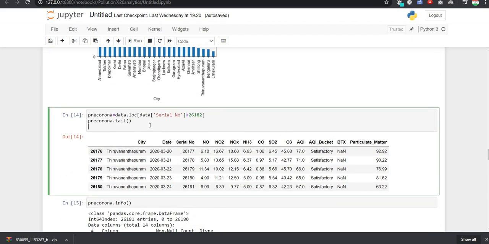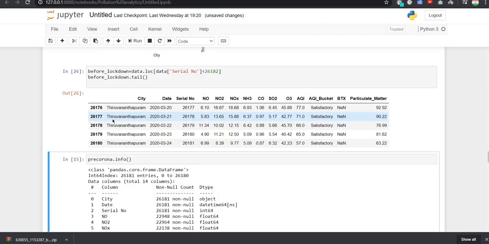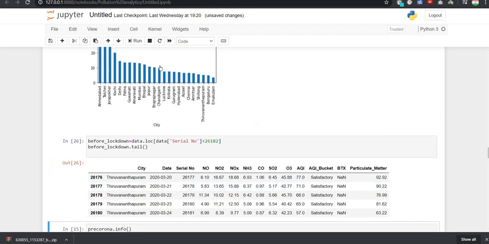After that you can see that we have separated our data set, that is pre-corona and post-corona. So I will just name it as before lockdown and after lockdown. I have used the same data set, but that was the old notebook, so I have used a new notebook, and will do the same thing here also.